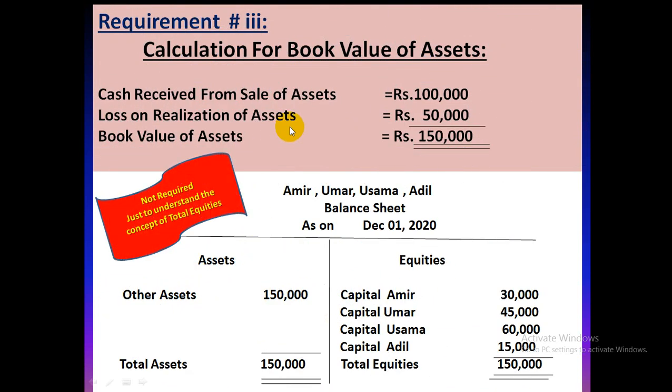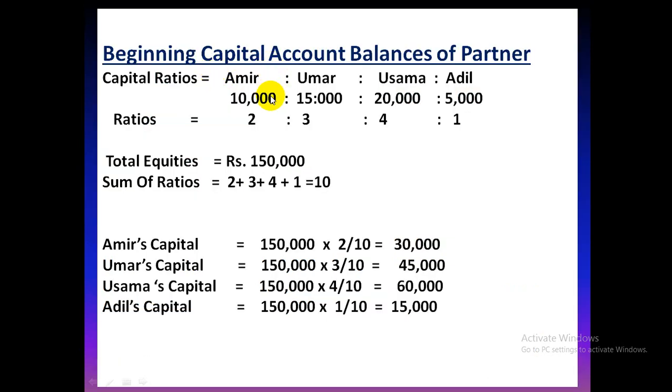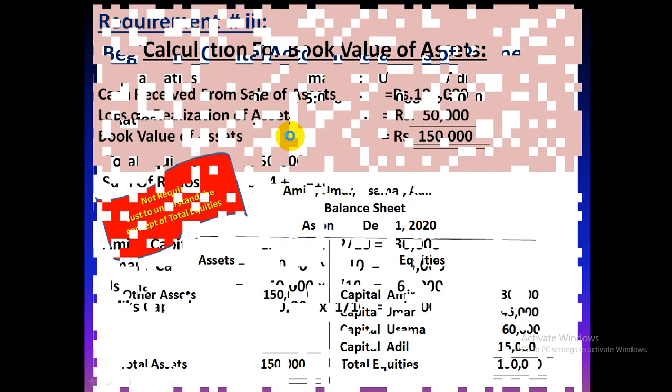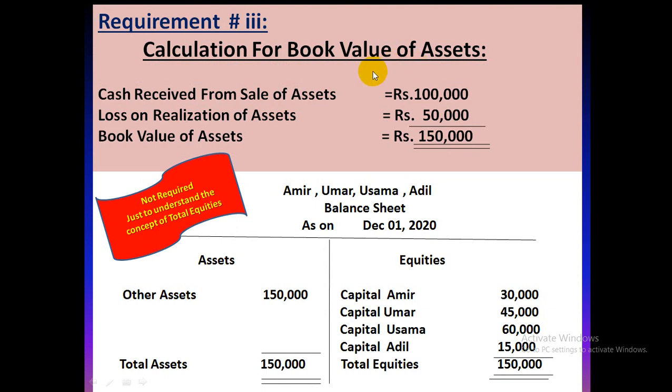Look at requirement 3, calculation of the book value of assets.